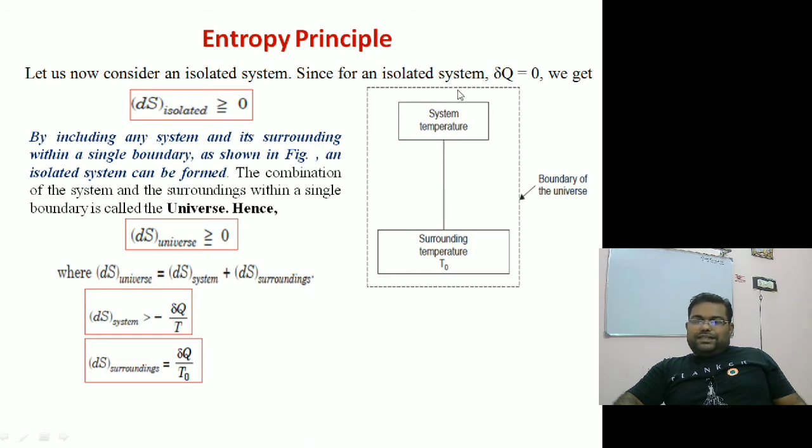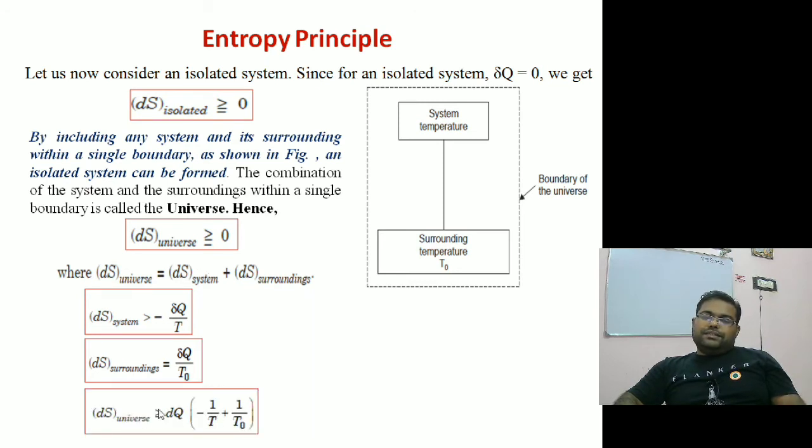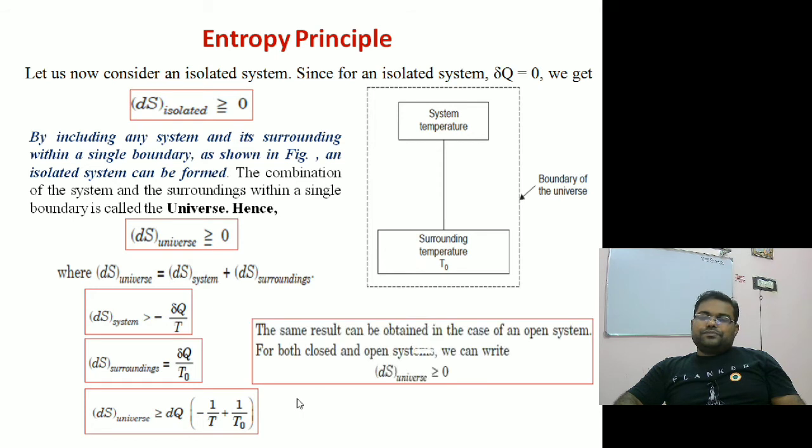These are basically two reservoirs. From the system some heat is going out and it is supplied to the other reservoir. So minus dQ by T is from the system and dQ by T naught is to the surroundings. If we add these two terms, we get the change in entropy of the universe.